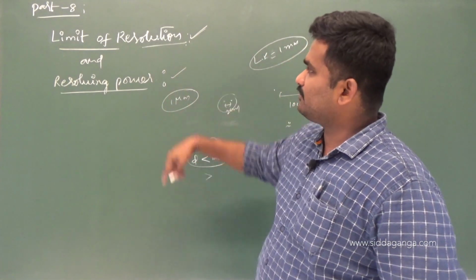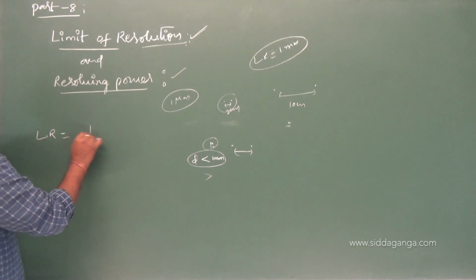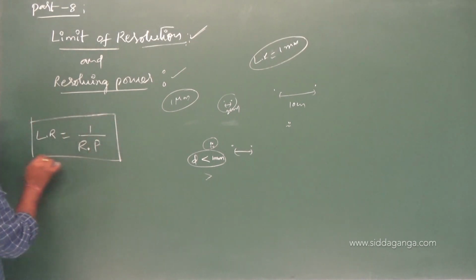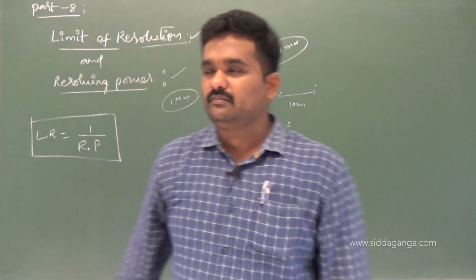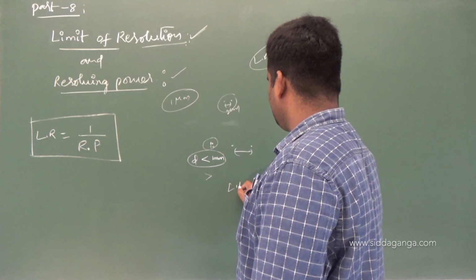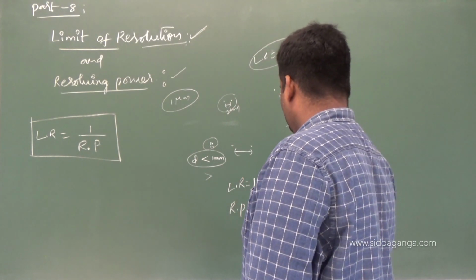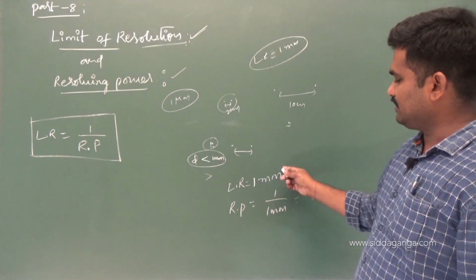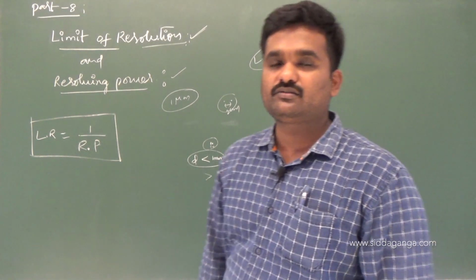And resolving power, remember, limit of resolution is equal to the reciprocal of resolving power. This is a formula which you have to remember. If I say the limit of resolution of an optical instrument is 1 millimeter, then what is the resolving power of that optical instrument? 1 by 1 mm. 1 milli means 10 power minus 3, so the resolving power is 1000.